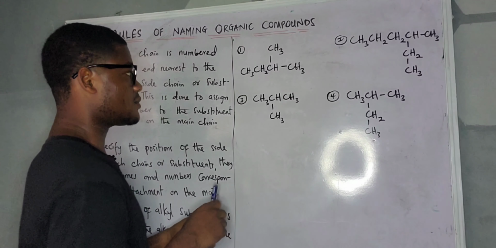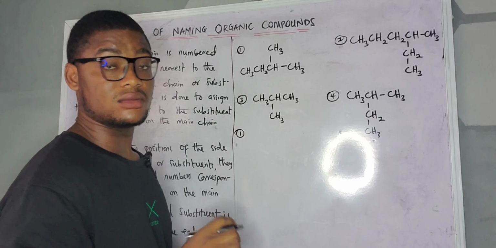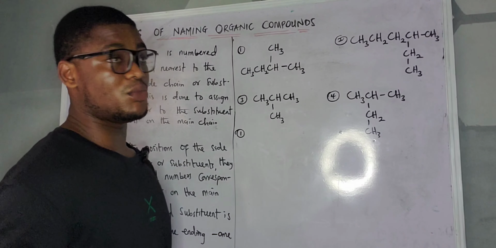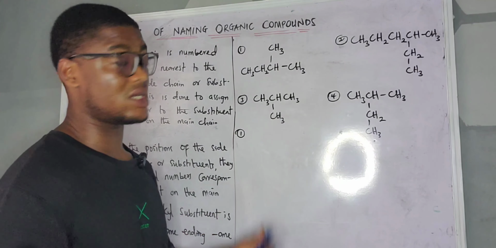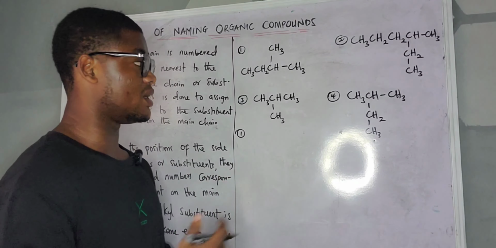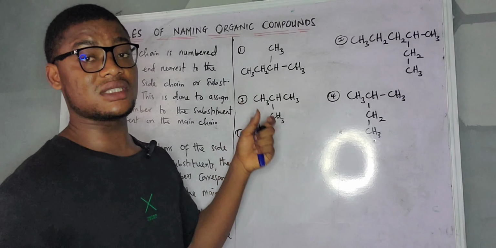Now, let us start with 1. The first thing I'm going to do is open the 1. It's not compulsory, but in most cases I open it. Since you are new to naming organic compounds, I'm going to open everything so you understand. But as we go along, I'm not going to open it again, so I expect you to know what is there.